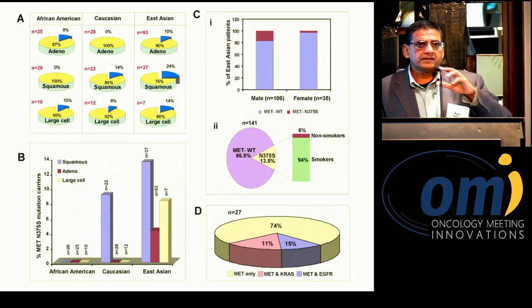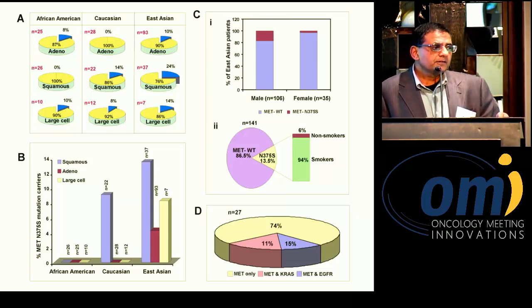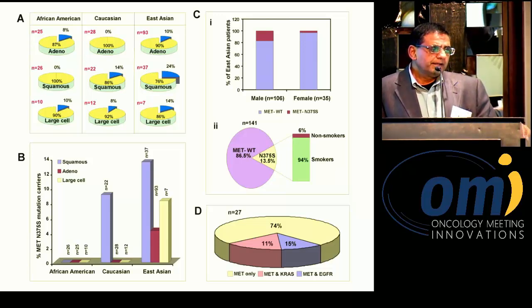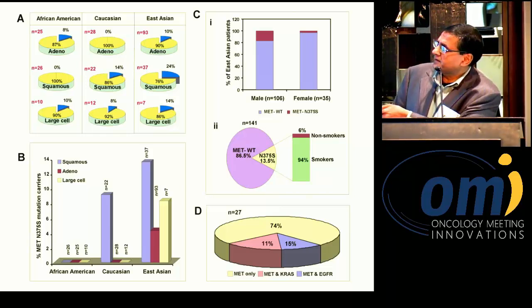So beyond what Dr. Gadgil just presented, there are ancestral variations of the MET gene that can occur in adenocarcinoma versus squamous cell carcinoma versus large cell carcinoma. And here's a study that was published in CCR several years ago by our group, in that you can really appreciate that the pie charts are completely different for adenocarcinoma in African Americans versus Caucasians versus East Asians.